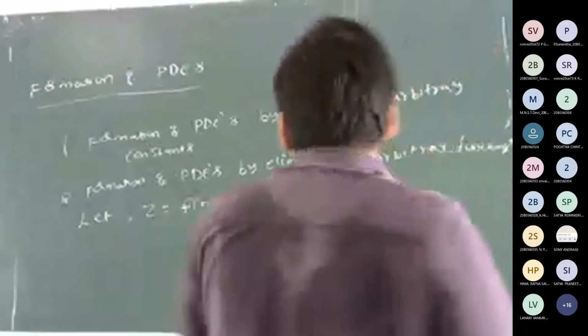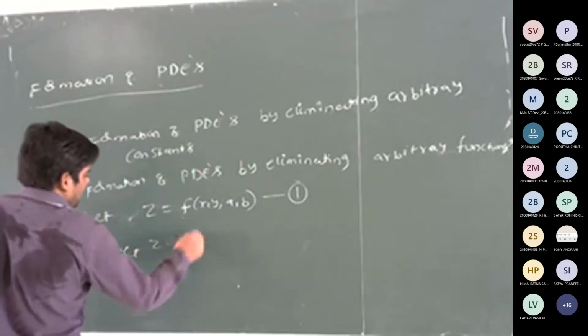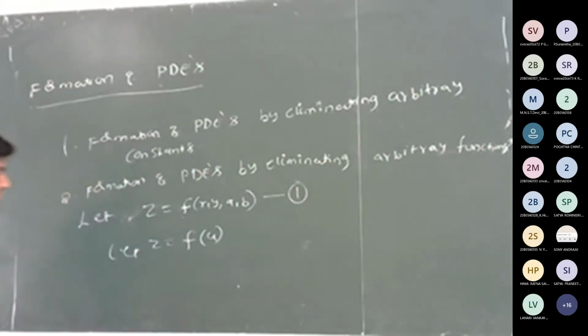So next, write down. Next, let z is equal to f of u. So this is the second one.